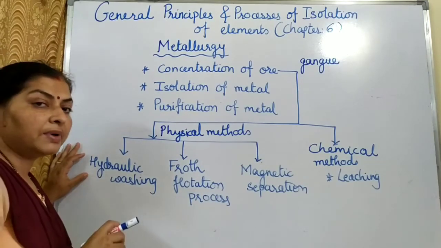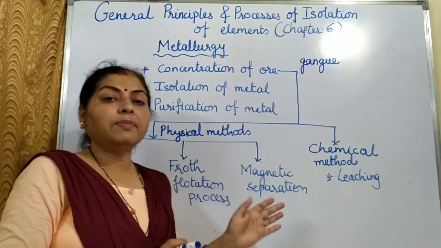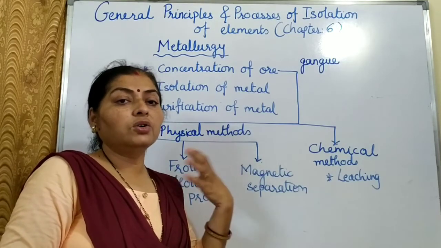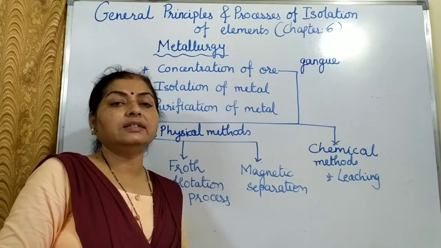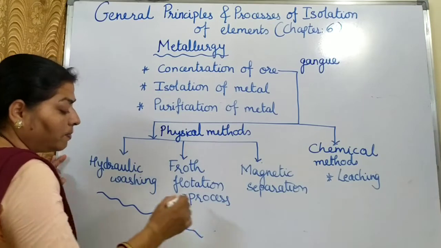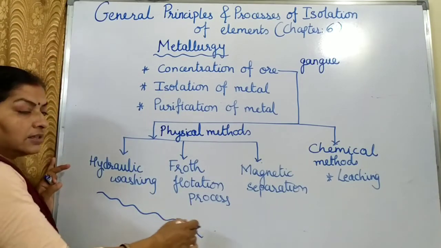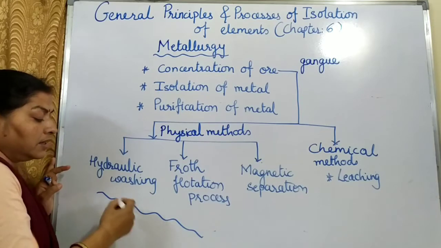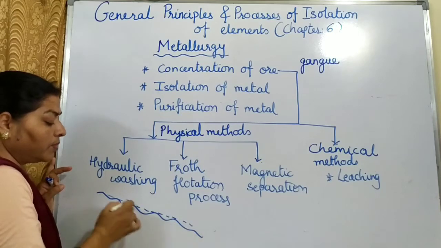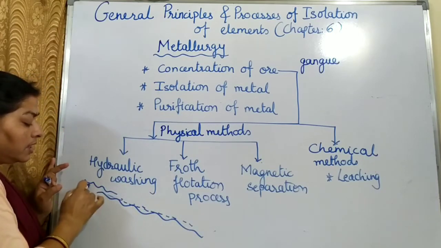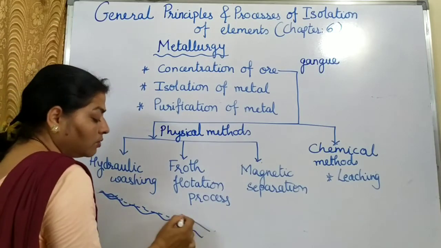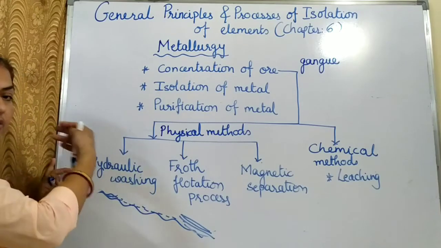Hydraulic washing, the principle is the ore and the gangue particles have different gravities, heaviness. So they are separated on the basis of these densities or the specific gravity. A slope is made, which has many bends in it. Then the ore particles are put on this surface and a stream of water is allowed to pass through it. The stream of water is running from down to up, so water is sprayed from the downside.